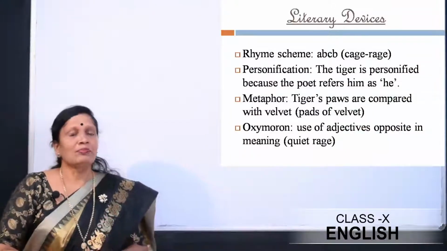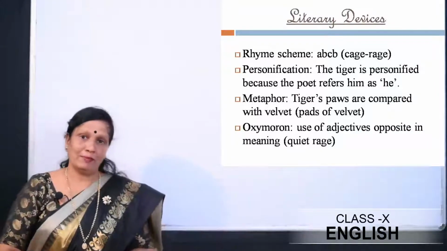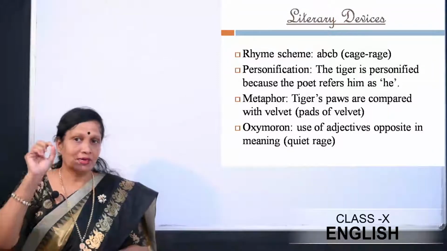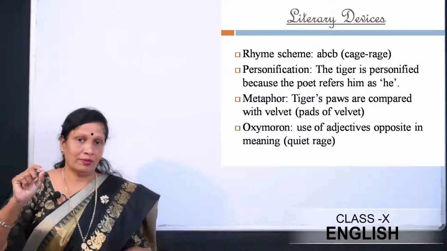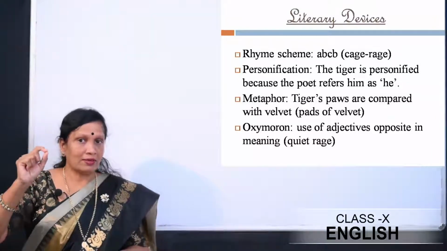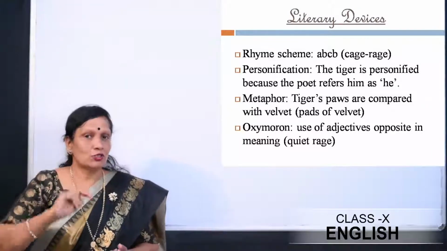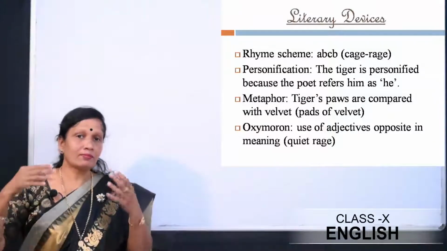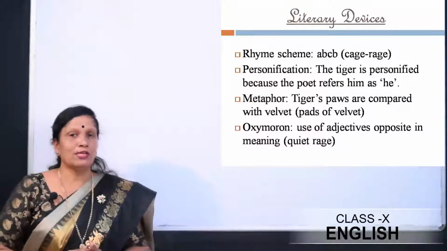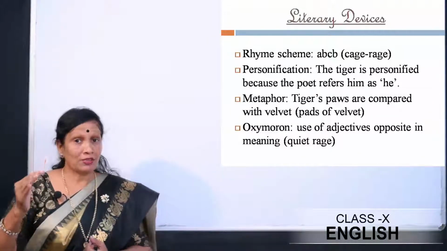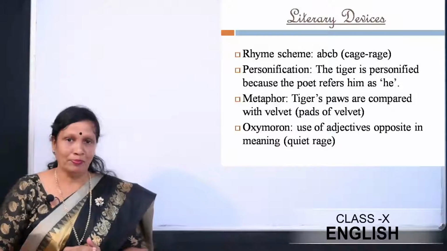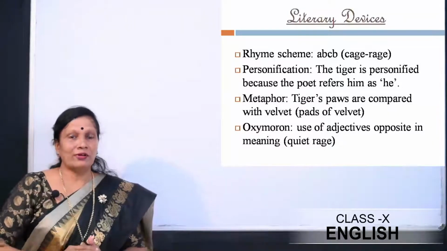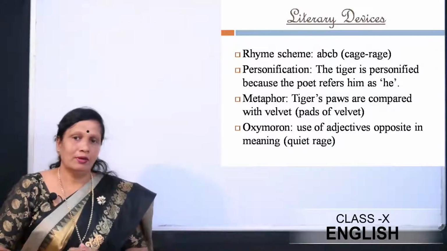Now let's look at the literary devices in the first stanza. The rhyme scheme is A, B, C, B, that is cage and rage. You might remember we had learned poetic devices in 2 different classes, and we have also learned 2 more poems where you were familiar with the poetic devices used in the poem. So you might remember how to find out the rhyme scheme of the different stanzas of a poem. Now the rhyme scheme here is A, B, C, B.